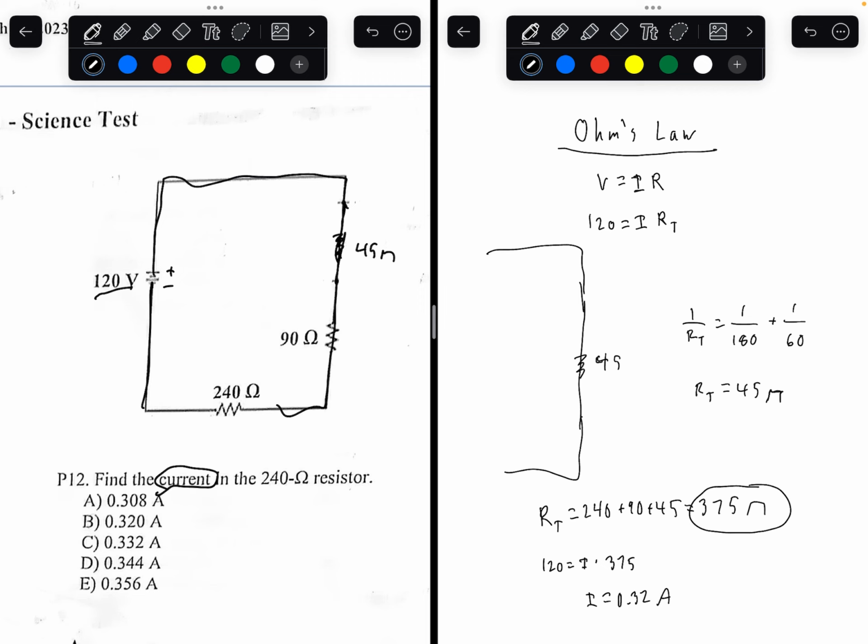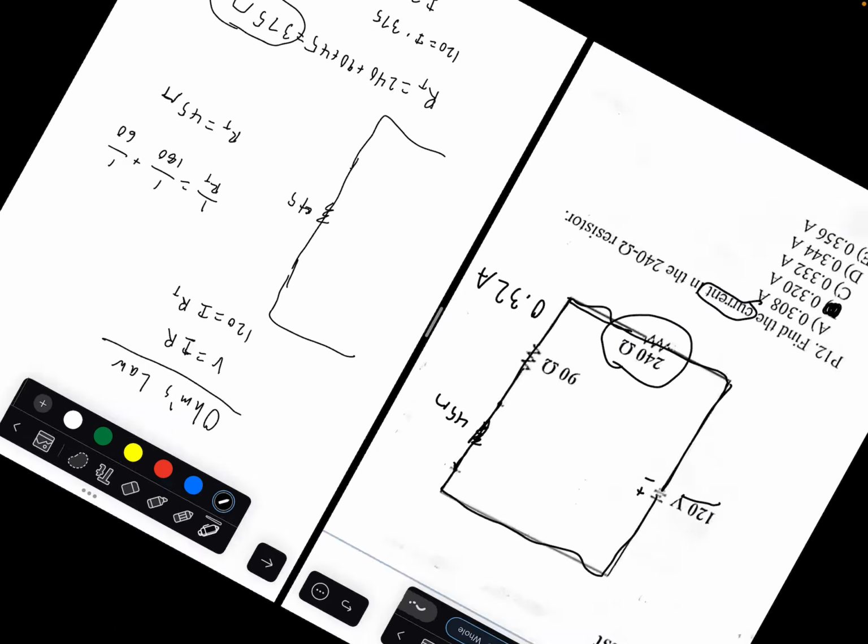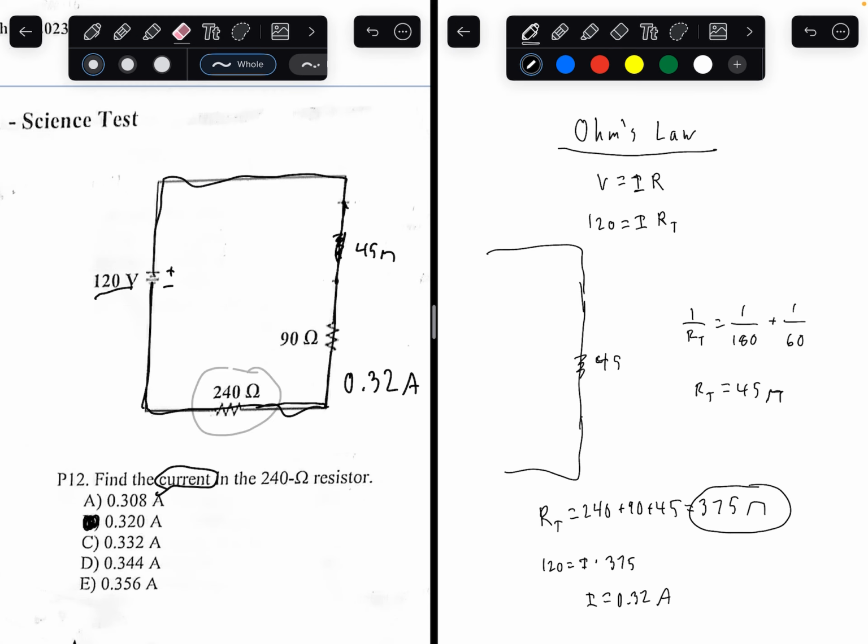But in a series circuit, current stays the same throughout. So the current in this entire place is 0.32 amps. Through the 240 ohm resistor, it would be 0.32 amps. And like I said, in a parallel circuit, this would not be the answer.